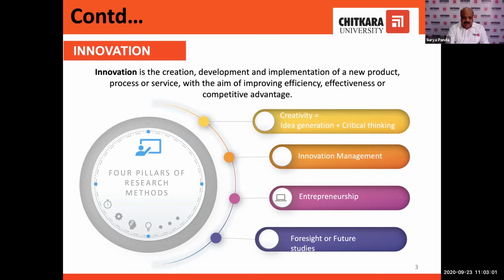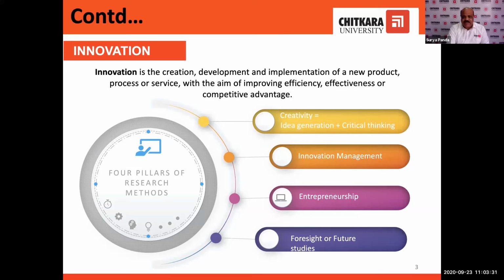In another word, we can say creativity is a seed, it acts as a seed of the innovation. But unless it is applied and scaled, it's just an idea. If you will not apply your innovation in an effective way, then it is just an idea, nothing else.